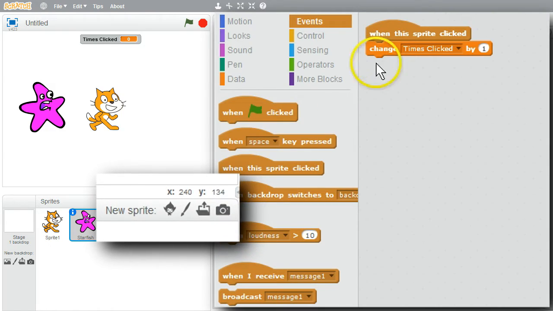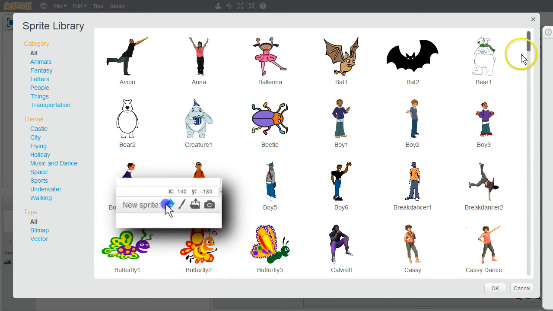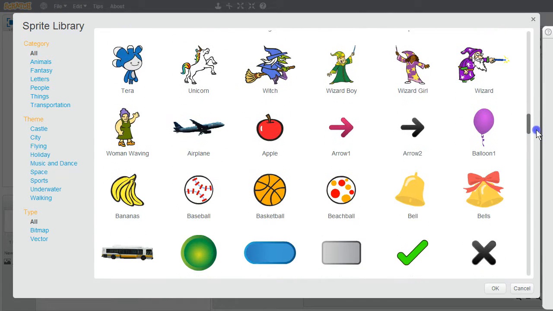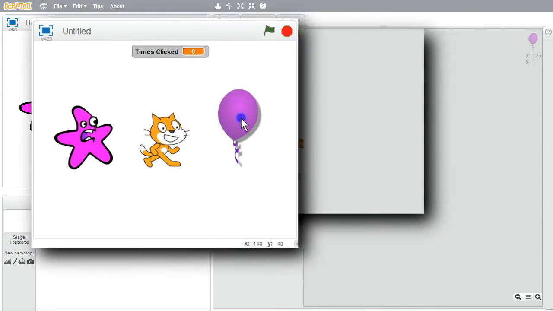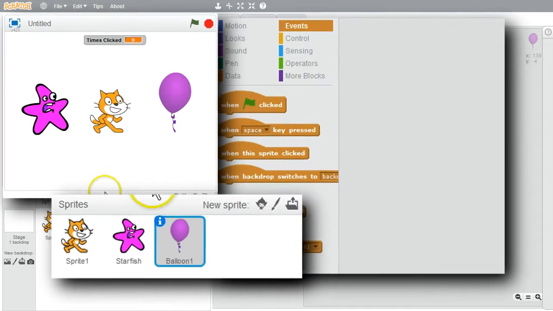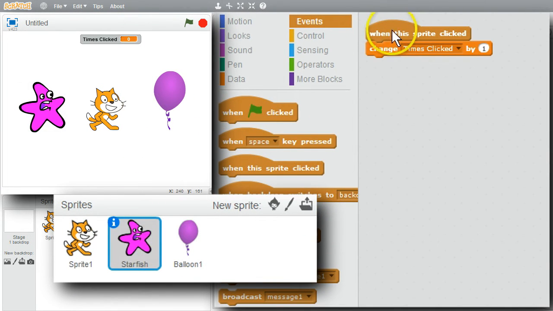Now to create my balloon sprite, New Sprite, scroll down, double-click on balloon, drag it to the right side of the stage. I'll copy the sprite clicked handler from the starfish onto the balloon.